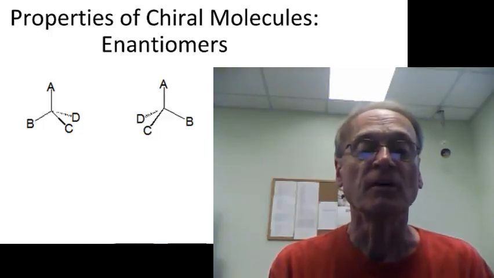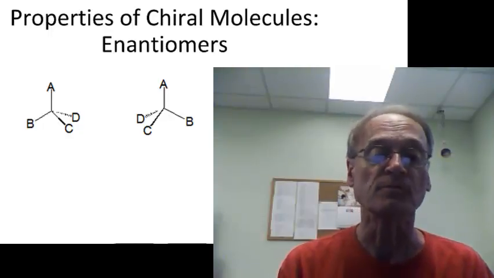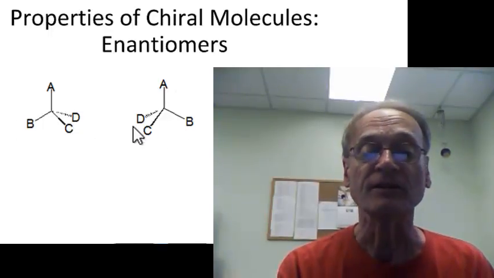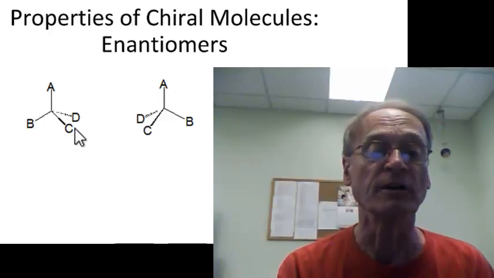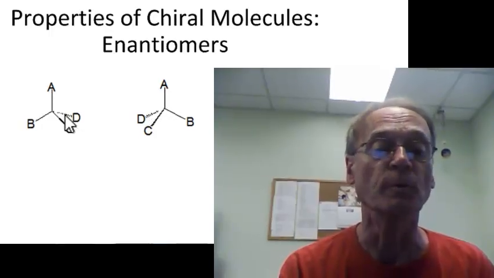You can recognize mostly a chiral compound by the fact that it will have one, or in some cases more than one, chiral carbon. And this is a chiral carbon because it has four different groups attached to it. It's not just four groups, but four different groups. This has the same four groups, but arranged in such a way that it's a mirror image of this one. And notice that this one cannot ever be the exact same as this one. In other words, they are not superimposable.